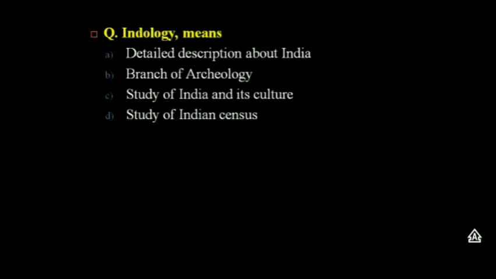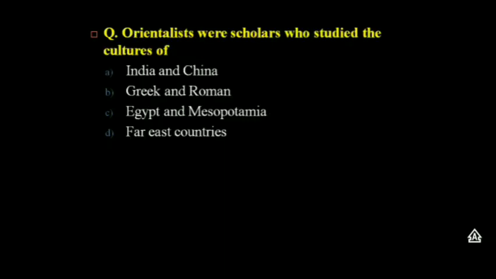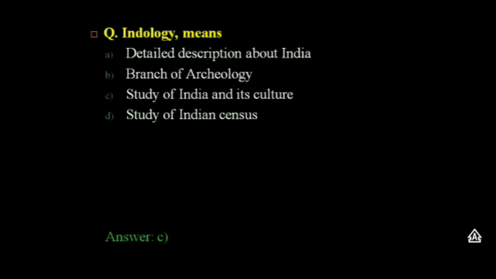Next question. Indology means, the options are detailed description about India, branches of archaeology, option C is study of India and its culture, option D is study of Indian census. The correct option is C, that is study of India and its culture.